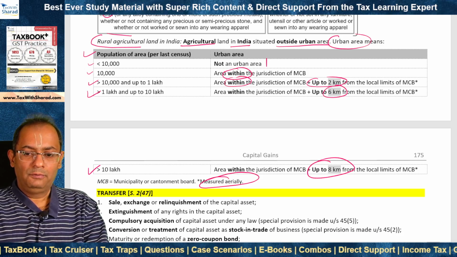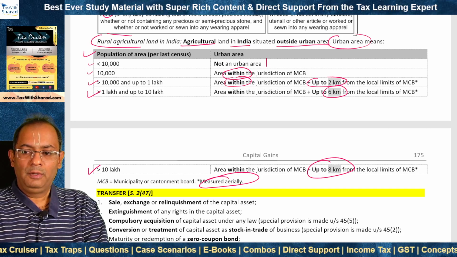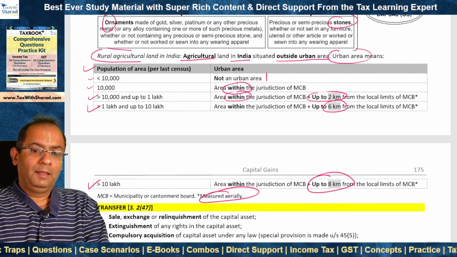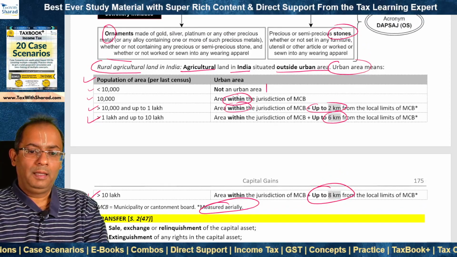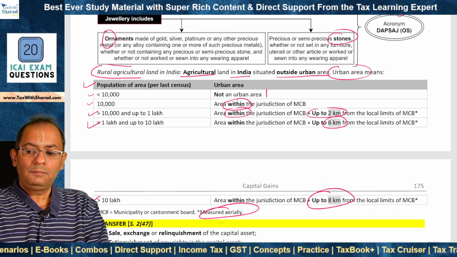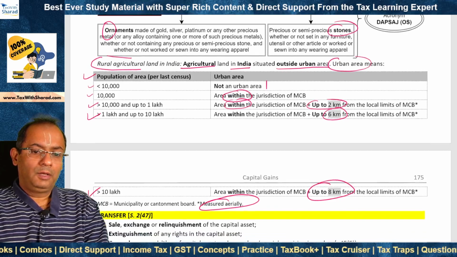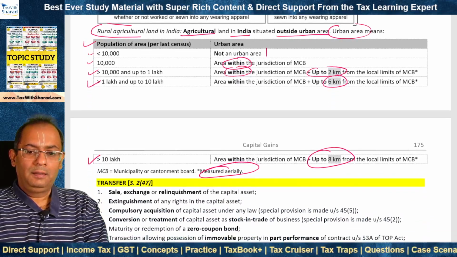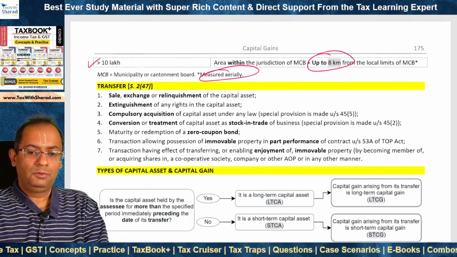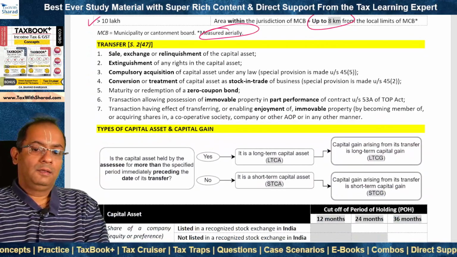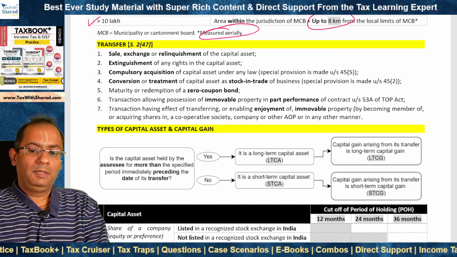So this is the meaning of urban area and consequently we can determine whether the land is in a rural area. And if the land is a rural agricultural land in India, then transfer thereof does not give rise to capital gain. So transfer of a capital asset is taxable as capital gain.